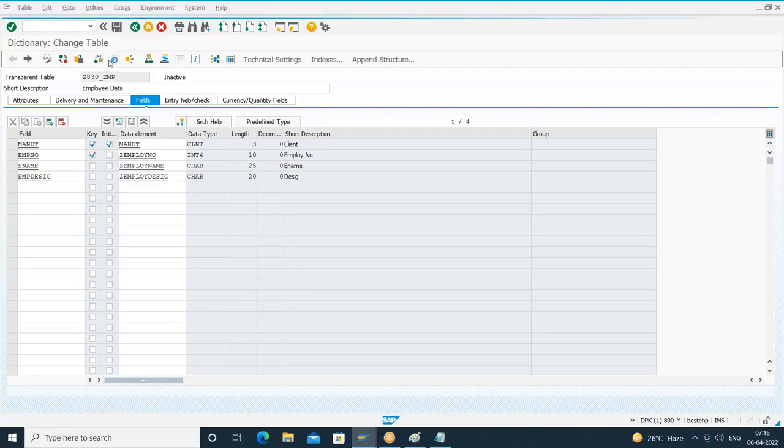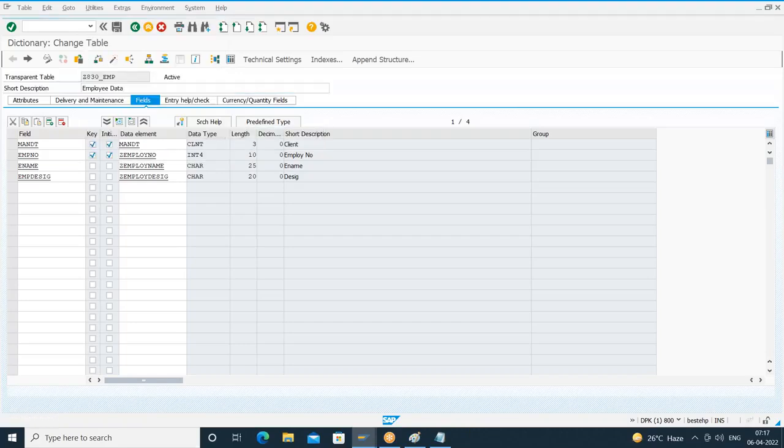Save it. Check for the syntax error. Activate your table. The combination of more than one primary key, we call it a composite key. Composite key means more than one primary key. Done. I've activated the table. Now you can see utilities,